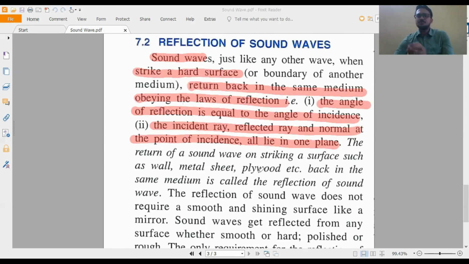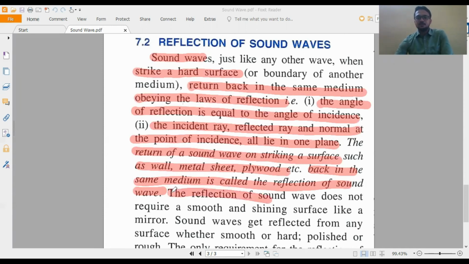A few more differences are there. The return of sound waves on striking a surface such as metal sheet, plywood, etc., back in the same medium is called reflection of sound waves. So this is the simple definition. The reflection of sound waves does not require a smooth medium. That is the main difference.